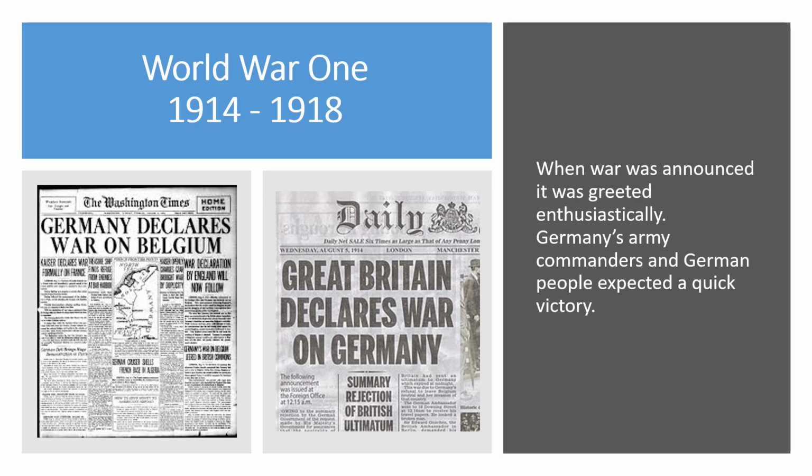We know that Germany declared war on Belgium. It invaded Belgium. It was hoping to sneak through Belgium, get to France and defeat France relatively quickly. However, as you can see on the newspapers in front, Great Britain declared war on Germany after it invaded Belgium, and Germany didn't expect this to happen. If you remember, I always like to mention this fact, the Treaty of London was signed in the early 1800s to protect Belgium's neutrality if anyone was to go to war. Britain upheld that and decided to attack.